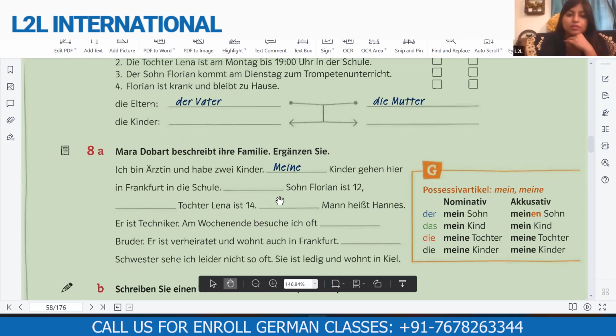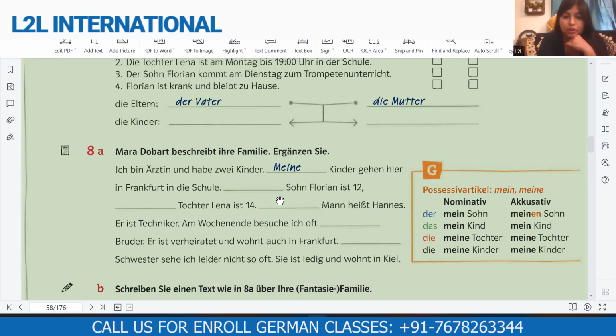Now you have to fill in these mein, meine in these particular blanks. It will take accusative or nominative, that I'm leaving on your knowledge. But try to fill it. Try to see for which noun we are using mein or meine. If it is plural and feminine, we're going to use meine. If it is masculine and neutrum, we're going to use mein.